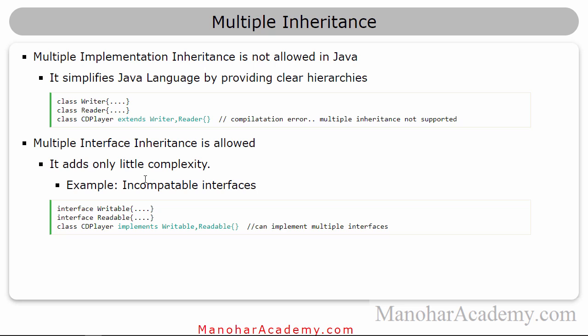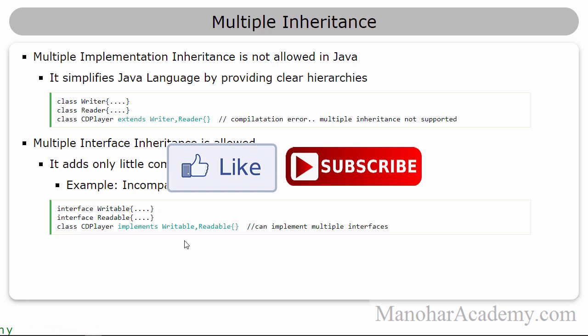So in Java, multiple implementation inheritance, or extending multiple classes, is not allowed. It's not supported at all. We don't need to know the reasons, but it is not there. But multiple interface inheritance, that is, implementing multiple interfaces at the same time, is allowed and it is used widely. We just need to make sure we are providing the implementation for all the methods that we inherited from all those interfaces. So that is all about this lesson.